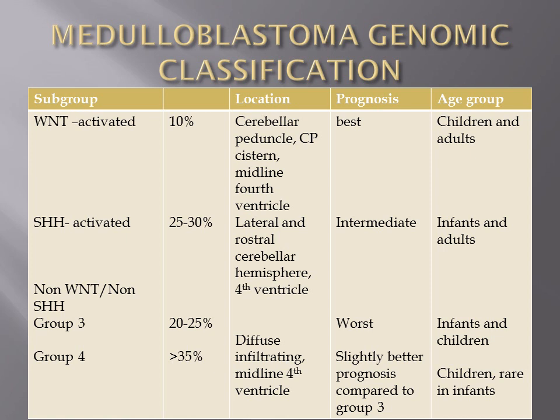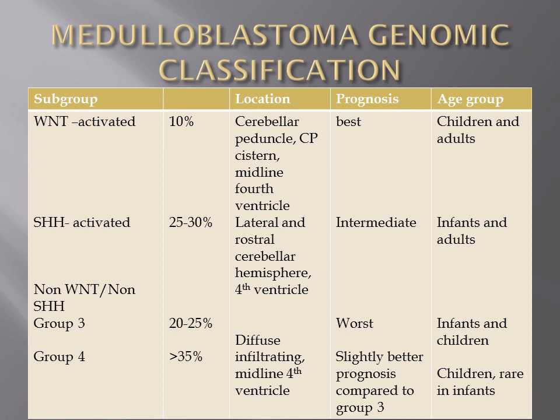Group 3 and group 4 are classically midline tumors extending to the fourth ventricle, but any of the subtypes can be midline. We can see them in the midline involving the fourth ventricle. That is the classic location of any type of medulloblastoma. Even wingless can present like that. Sonic hedgehog can present like that.